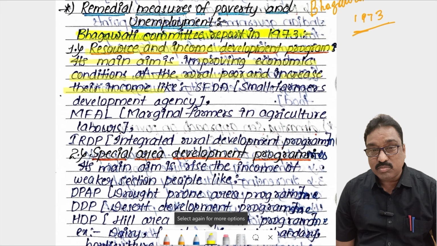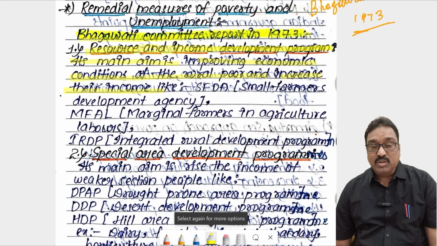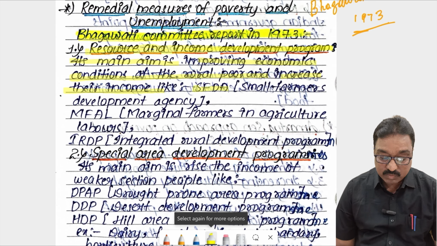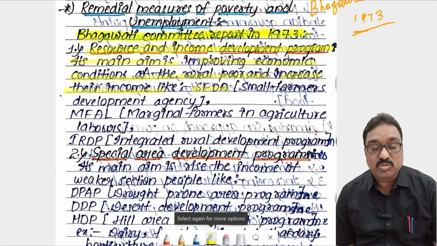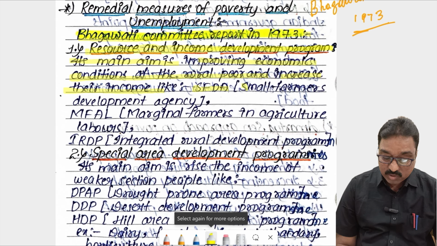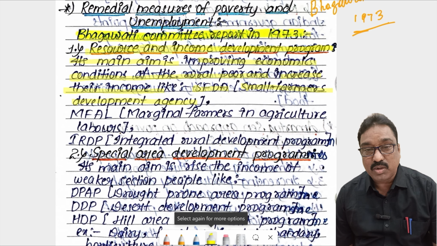So what programs were introduced in our India? The first one is the SFDA program. SFDA is nothing but Small Farmers Development Agency. You know that small farmers means farmers with below 1 acre, below 2 acres.